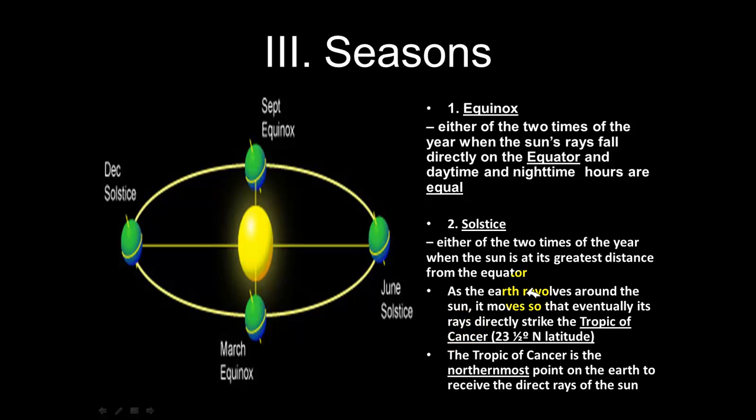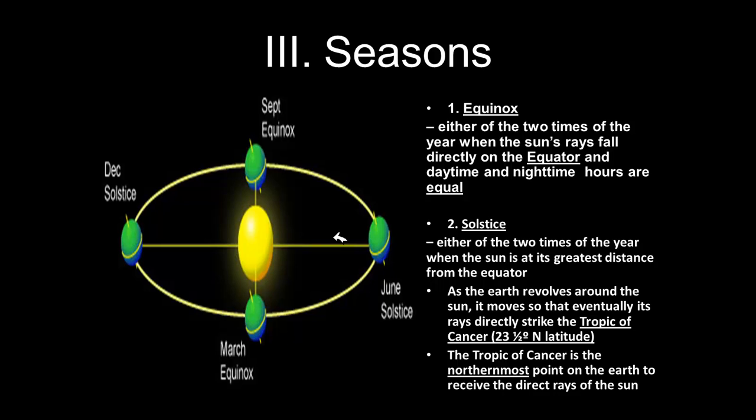The solstice is the next concept I want to make sure that we're good on. The solstice occurs when the Earth is in its orbit here and here, in December and June. It's any two times of the year when the sun is the furthest away from the equator. So the solstice is different from the equinox. It's pretty much the opposite of the equinox.